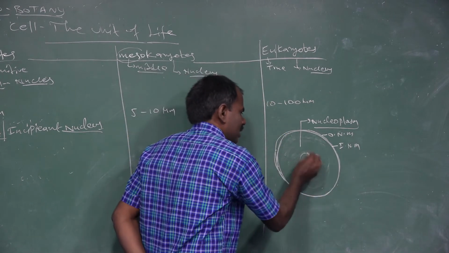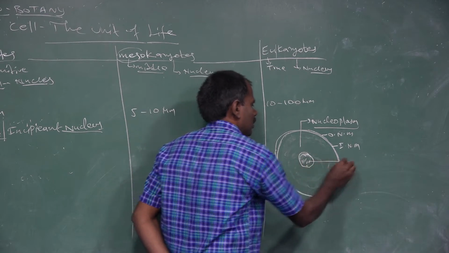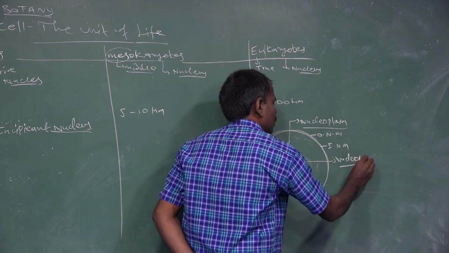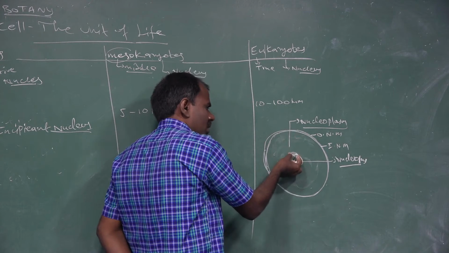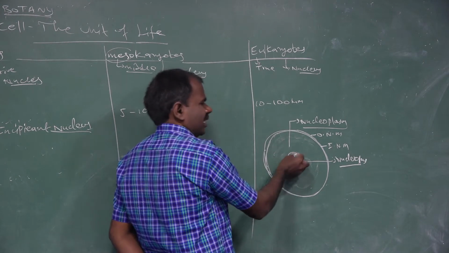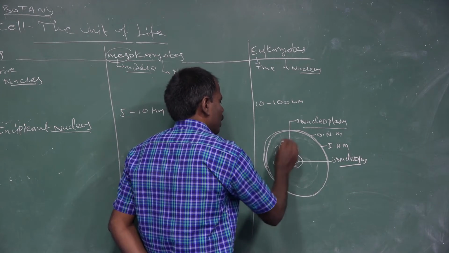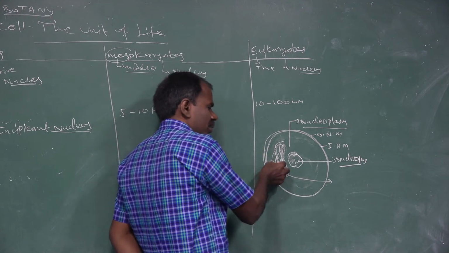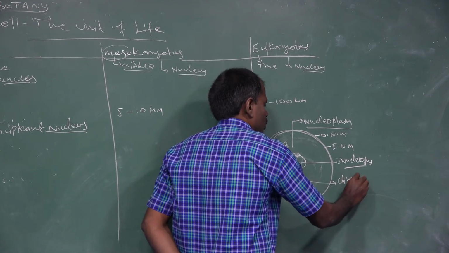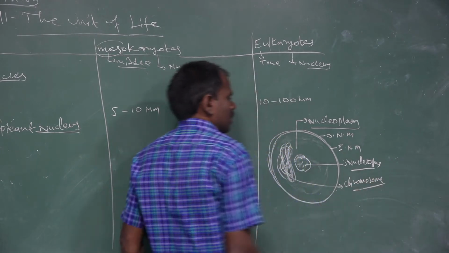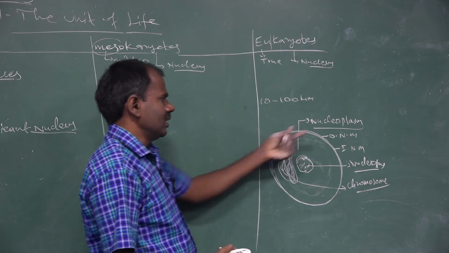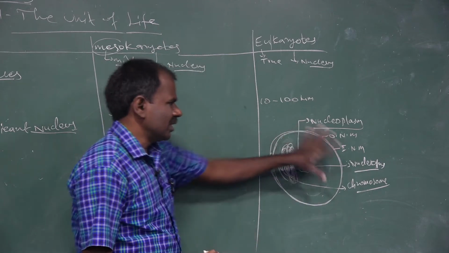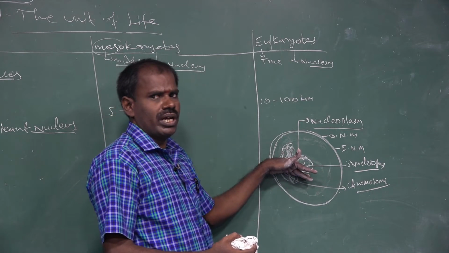Inside the nucleoplasm there is a nucleolus, a small spherical shaped substance called the nucleolus. Then the chromatin reticulum: DNA in circular or linear form, found as chromatin reticulum, which forms the chromosomes. This well developed nucleus structure, with outer nuclear membrane, inner nuclear membrane, nucleoplasm, nucleolus and chromosomes, is present only in eukaryotic organisms.